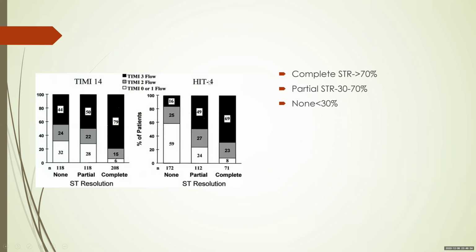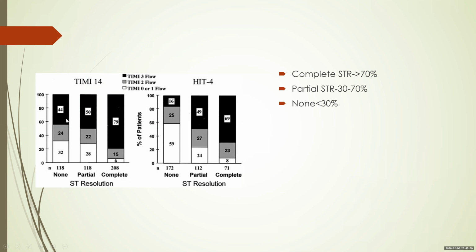Again, this is a bit of a complex chart. However, I shall try to make it as simple as possible. They compared ST resolution on the ECG and they did an angiogram and found out what the flow was. When the patient had a ST resolution of more than 70%, they found that 80% of the people had TIMI3 flow. So a ST resolution of more than 70% indicates TIMI3 flow.